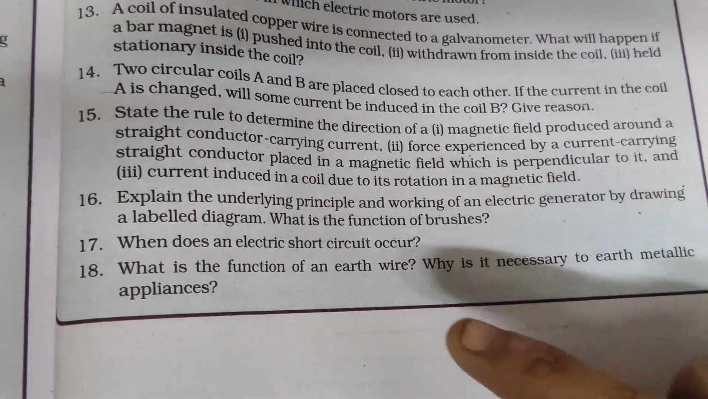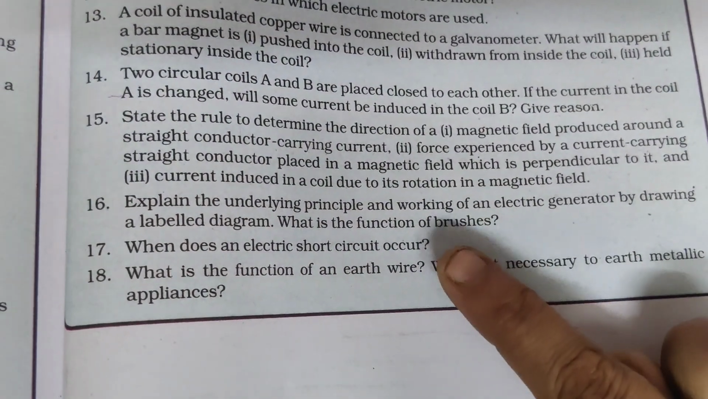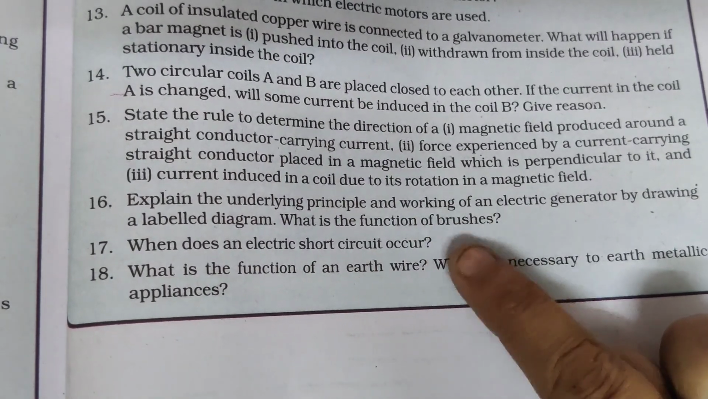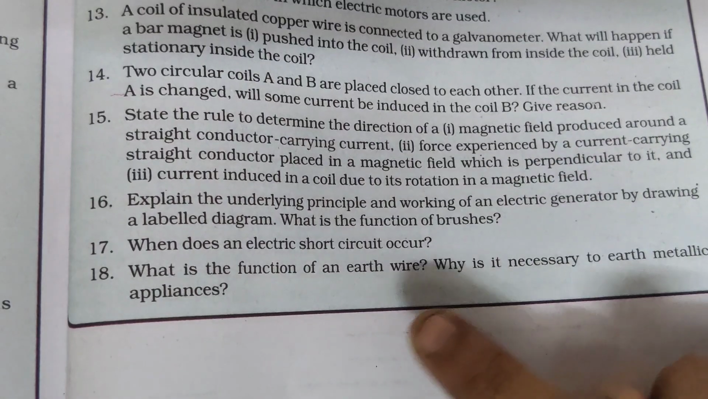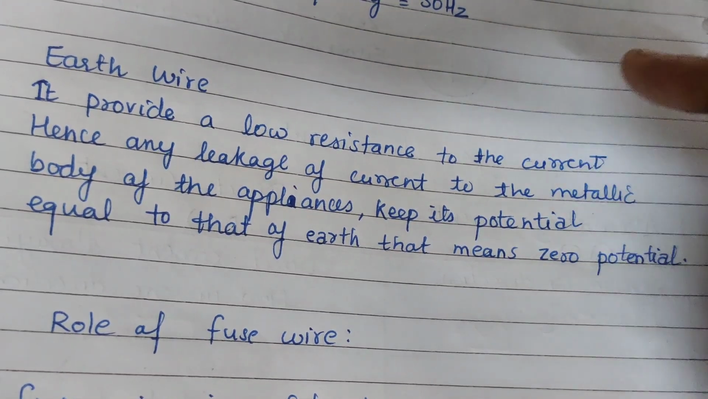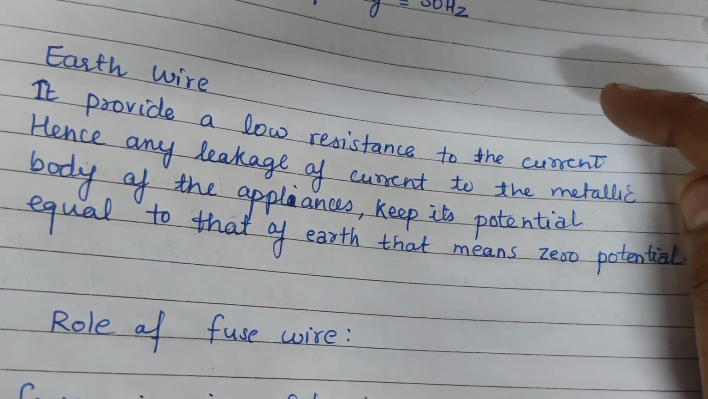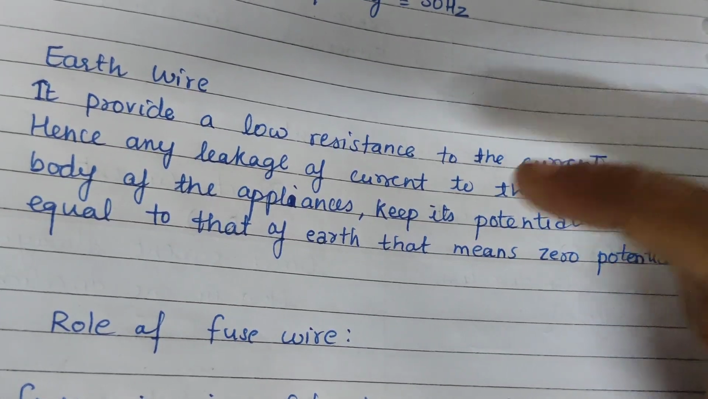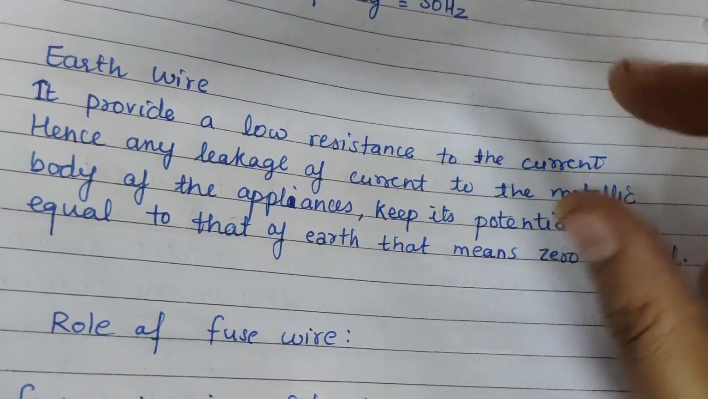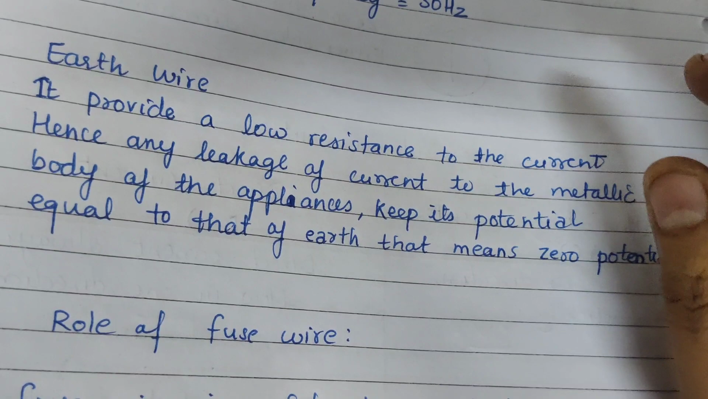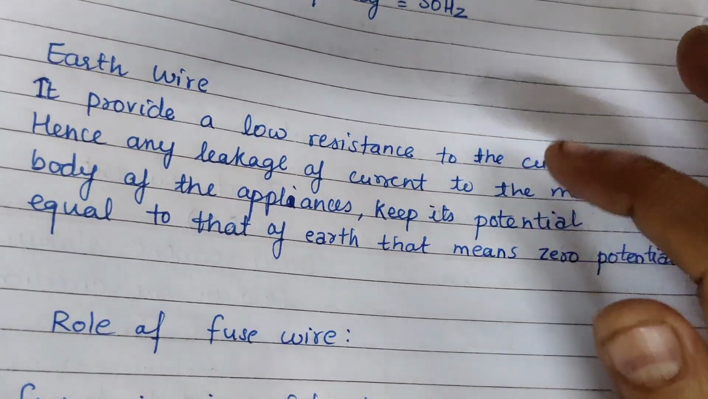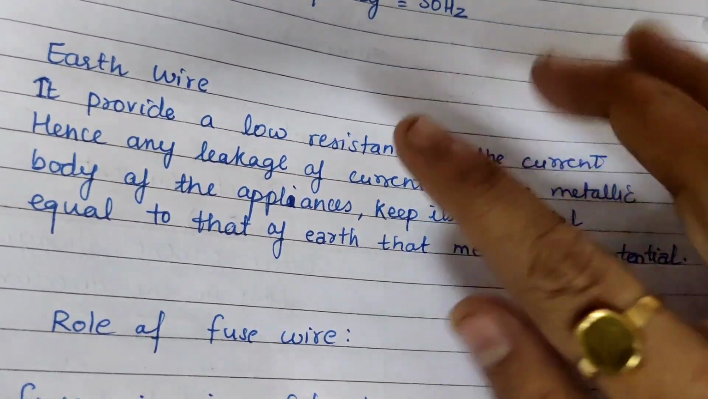So these are the two questions. When does an electric short circuit occur? Whenever a live wire and the neutral wire come in contact with each other, due to which current increases abruptly, hence causing a short circuit. Next point, what is the function of the earth wire? As we have discussed, the earth wire provides a low resistance path to the current, hence any leakage of current to the metallic body of the appliance keeps its potential equal to that of earth, that means zero potential. All the current can easily flow back through the earth wire, and hence if a person touches that electric appliance, he will not get any electric shock if it is earthed properly.